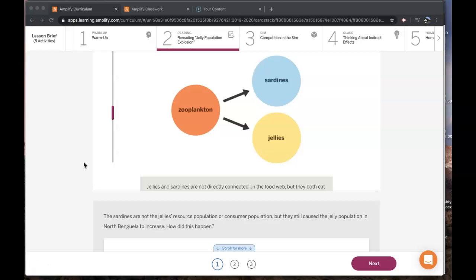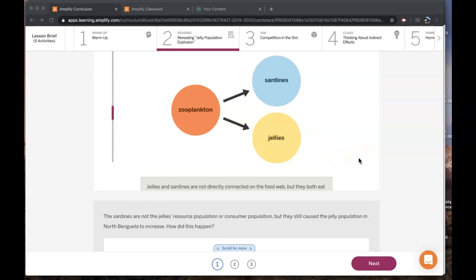You should have also learned that the sardines in the North Benguela decrease due to overfishing. So if there are fewer sardines, they will eat less of the zooplankton. So this leaves more zooplankton for the jellies. With more energy storage molecules from a larger zooplankton population, the jelly population can live longer and reproduce more, leading to more births than deaths, and the population will increase.